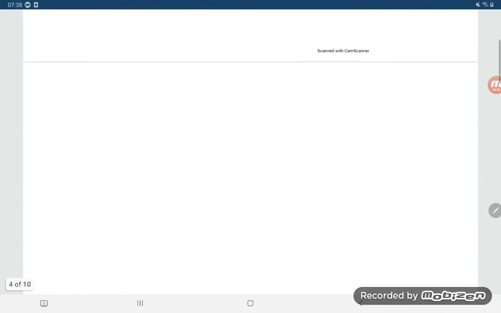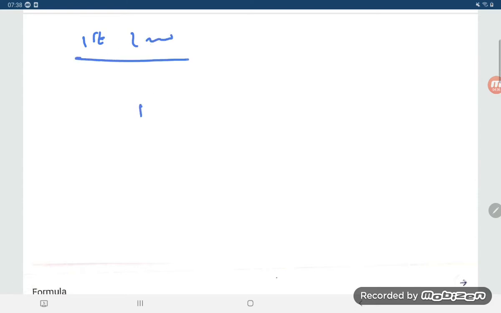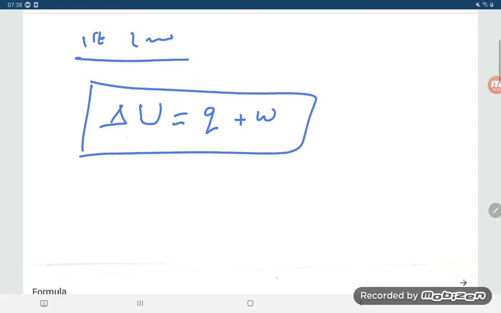So this was the first law of thermodynamics. Again, I am concluding the first law. We are studying the change in internal energy, and the change in internal energy is equal to the sum of the heat absorbed by the system, that is Q, and the work done on the system, that is W.